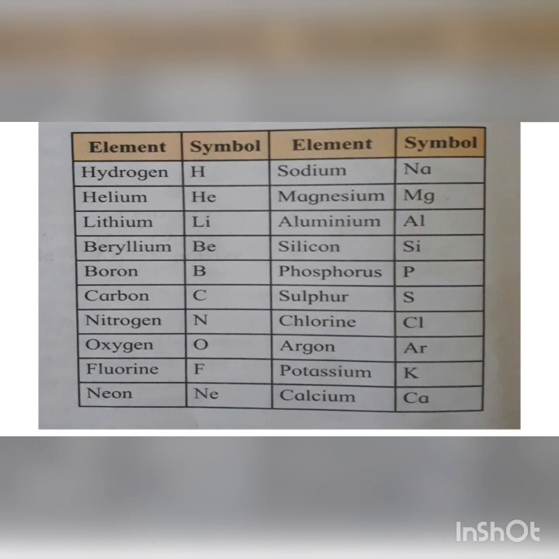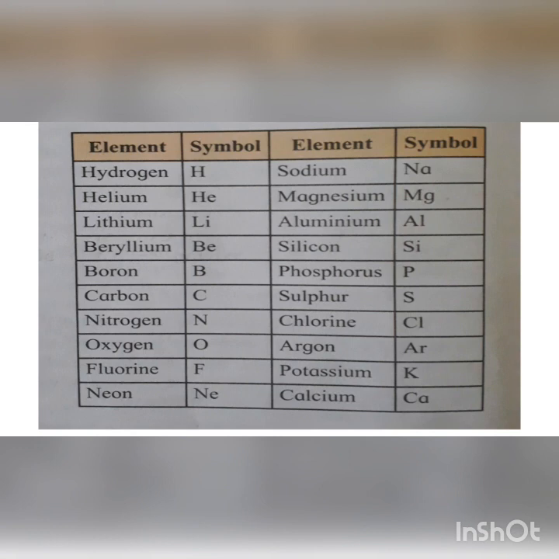Magnesium Mg, aluminium Al, silicon Si, phosphorus P, sulfur S, chlorine Cl. Now here chlorine is not CH, okay, but it is Cl, chlorine.